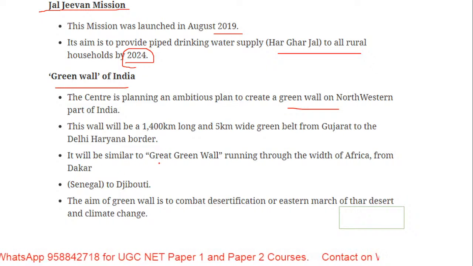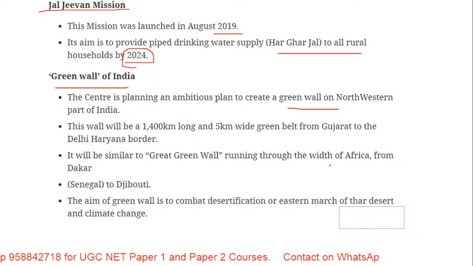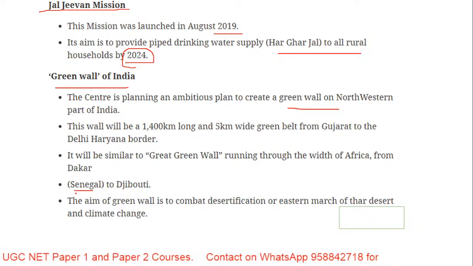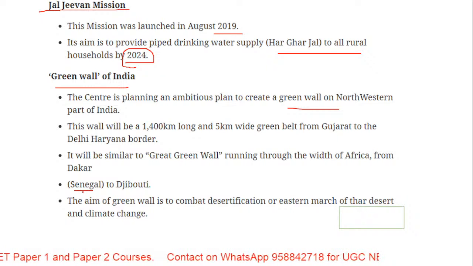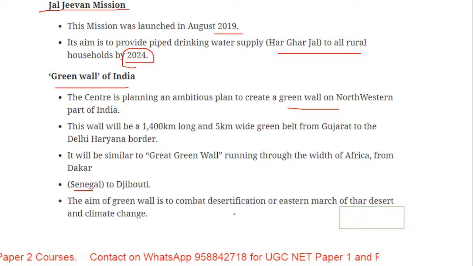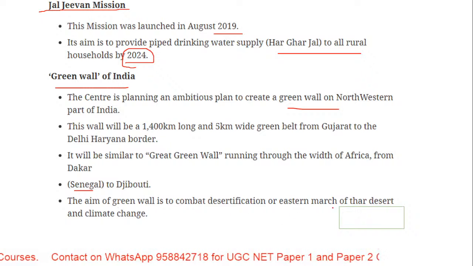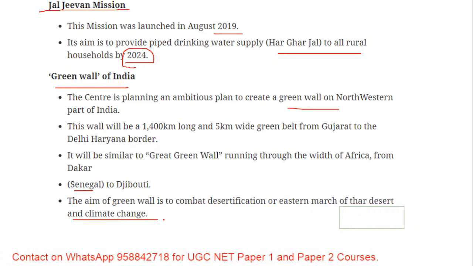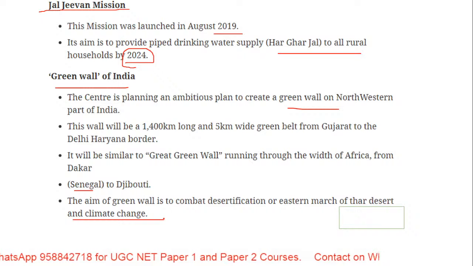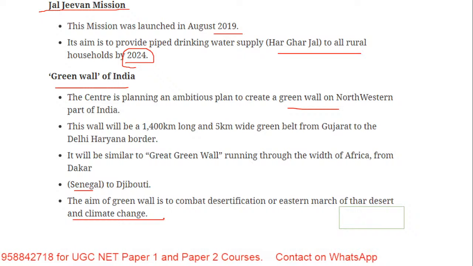It will be similar to the Great Green Wall running across Africa from Dakar in West Africa, Senegal. The aim of the Green Wall is to combat desertification, the eastern march of the Thar desert, and climate change. So in order to reduce desertification, we have this Green Wall project of India.